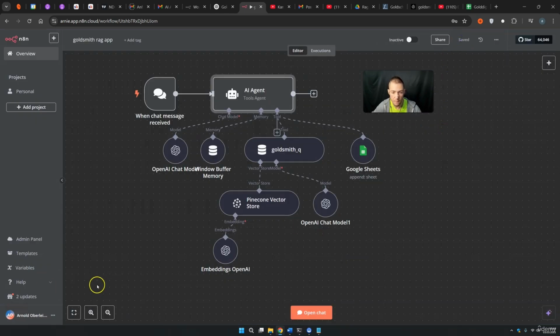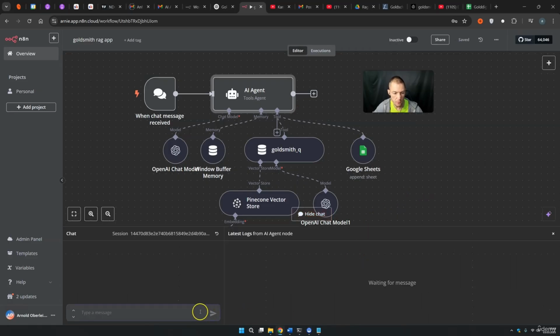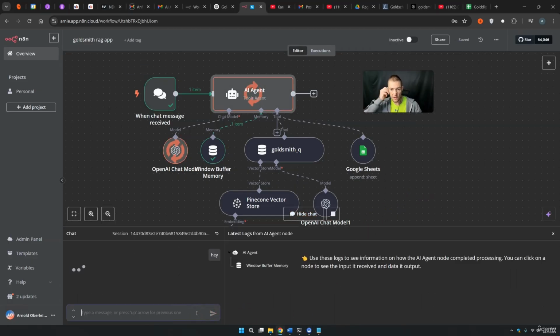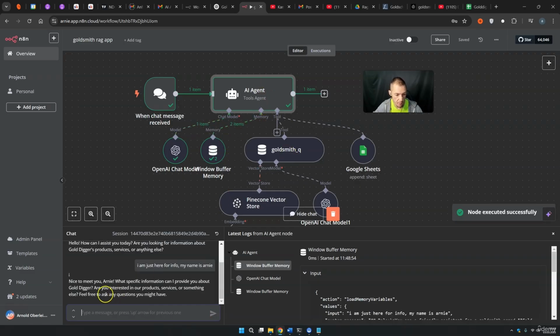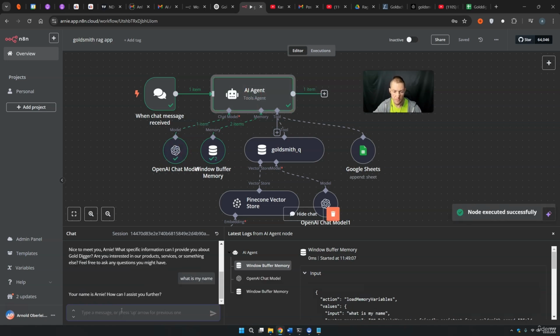I think this should work relatively good right now. So let's just save it. And now let's actually test this thing out. I want to start with hey, because a client could come and simply say hey. Hello, how can I assist you today? Are you looking for information about Gold Digger's products, services, or anything else? I am just here for info. My name is Arnie. Basically, this thing will tell us something back. Nice to meet you, Arnie. What specific information and so on. Let's just ask once again, what is my name? So that you can see that our window buffer memory is working. There you see it.